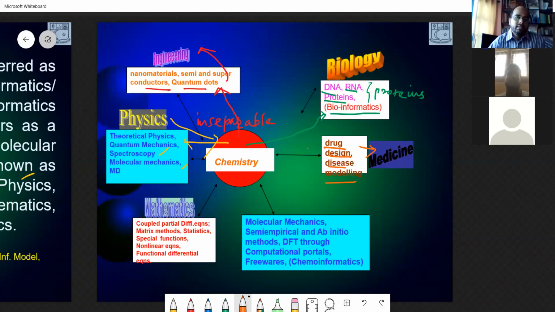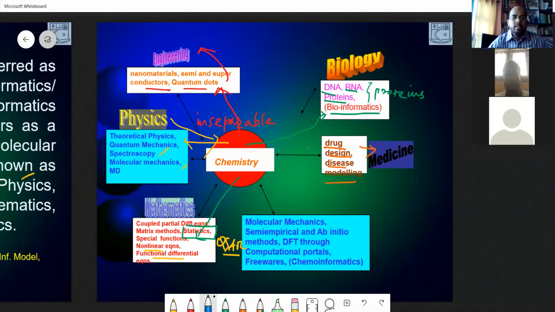Then the queen of science, mathematics. I think we have seen the statistical part where we studied QSAR. The statistical model still holds good, nonlinear equations, functional differences. Wherever you cannot take support of the lab and equipment, you just take the support of mathematics. That is what it is.